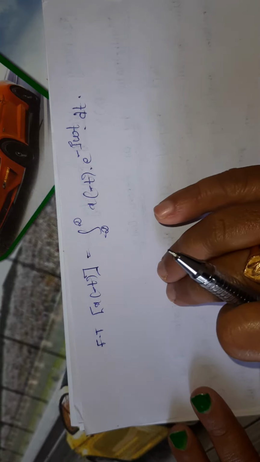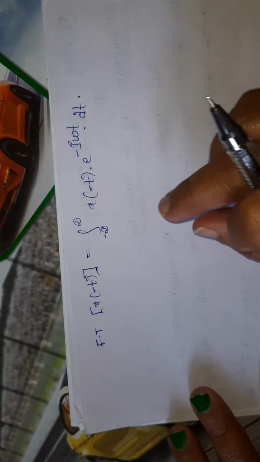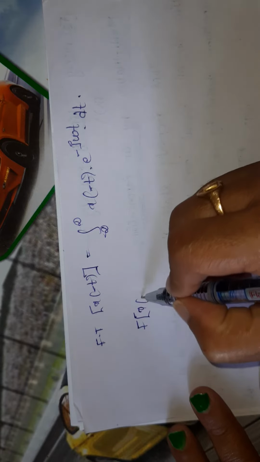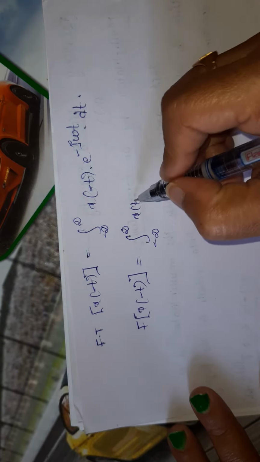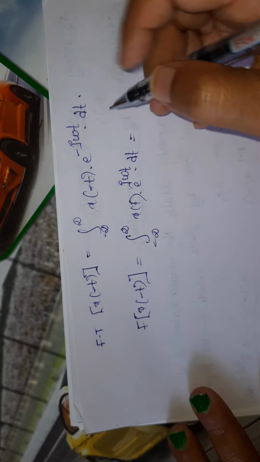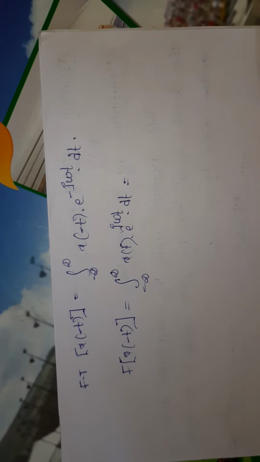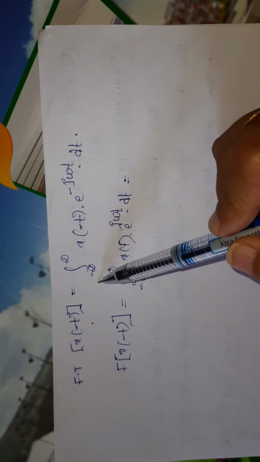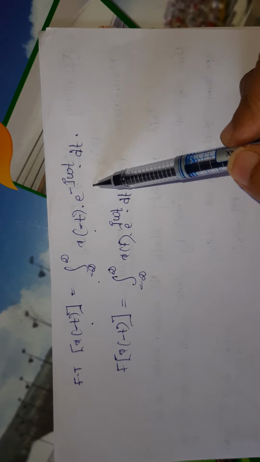So replacing t by minus t in the RHS of the above expression, for the Fourier transform of x of minus t, we have integral from minus infinity to infinity of x of t into e power j omega t dt. So by definition, the Fourier transform of x of minus t is integration from minus infinity to infinity of x of minus t into e power minus j omega t dt.